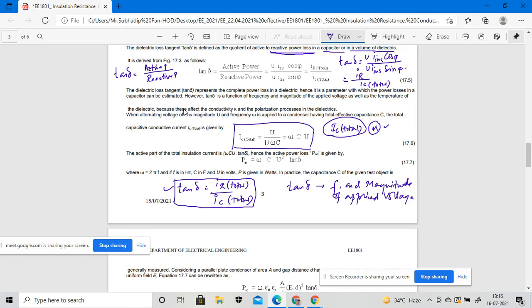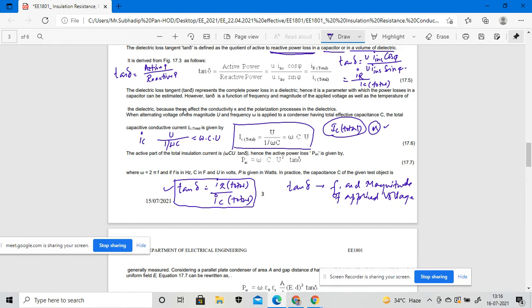That means the voltage of RMS magnitude U divided by 1 over omega C. Omega is nothing but my frequency, and C is my effective capacitance. So if we redefine this, it is omega C into U.